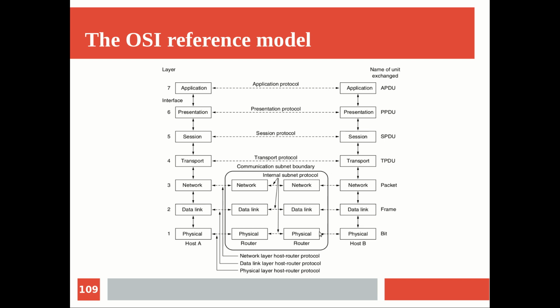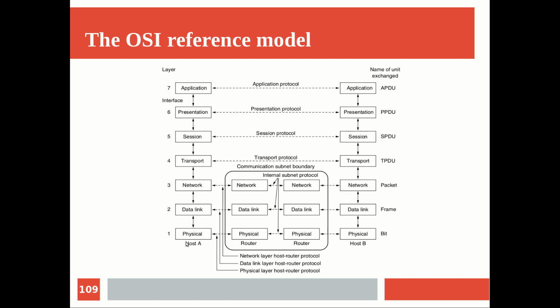And the lower 3 layers are normally dealing with the communication subnet boundary, in the sense that the higher 4 layers are end to end layers. So it takes care of the complete path: once you start sending the data, whether it is received at the end point of communication or not, whether it is received in the right way, whether the flow is under control, whether there is any error. So error control, flow control, all those things happen end to end, in the higher layers. Particularly that is taken care of by the so-called transport layer.